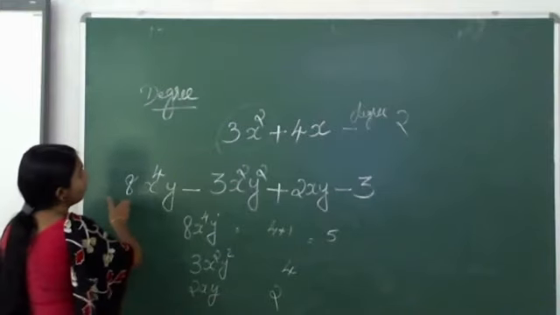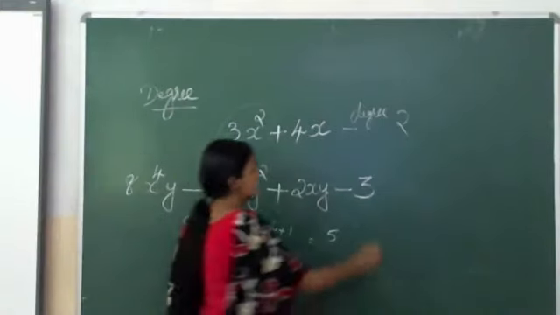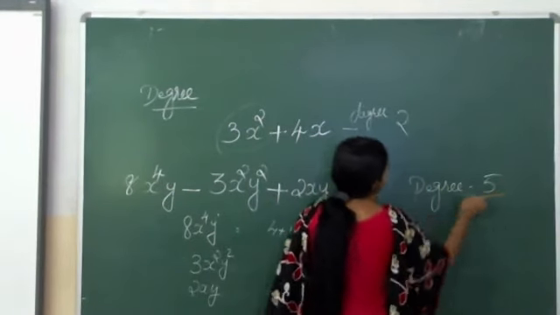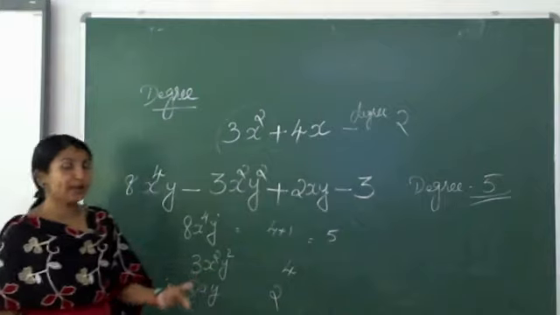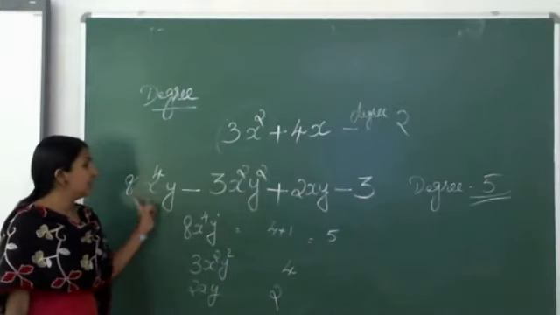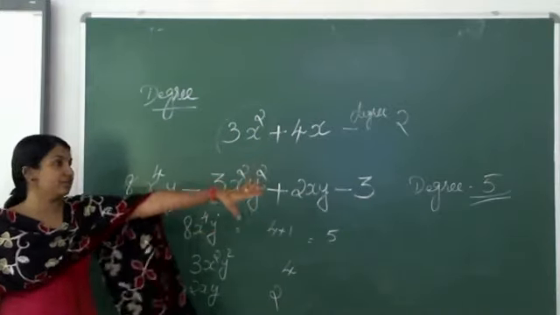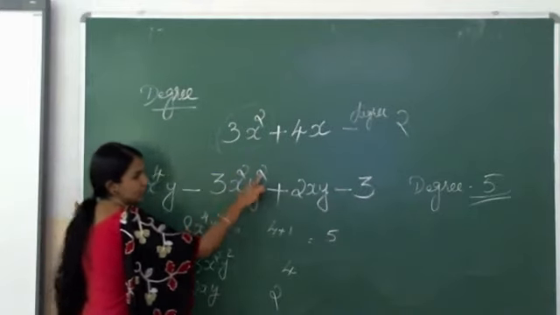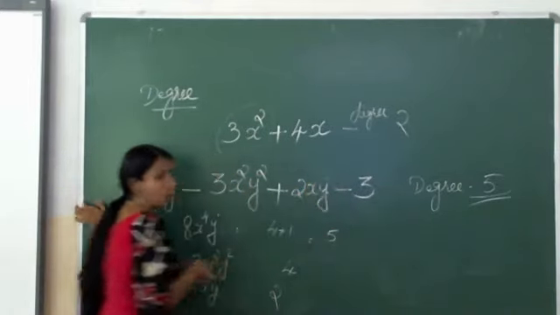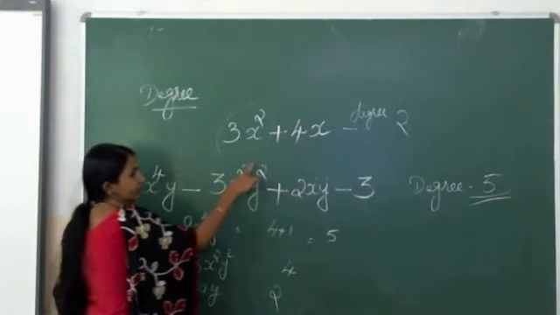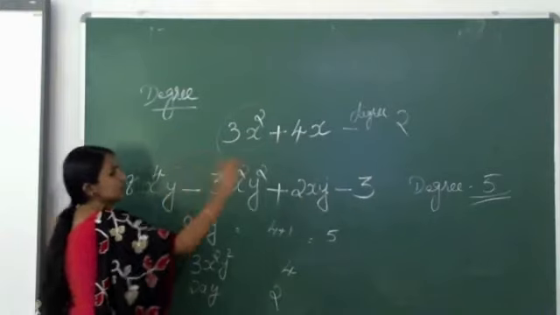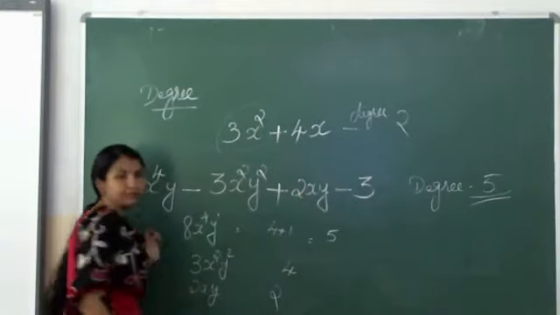So the degree of this polynomial is 5. Which is the biggest one, that is called its degree. This 4 plus 1, 2 plus 2, 1 plus 1, so 5, 4 and 2. Biggest one is 5.